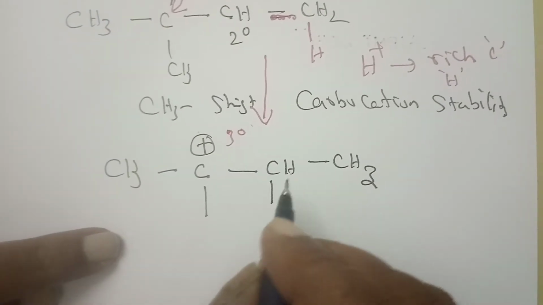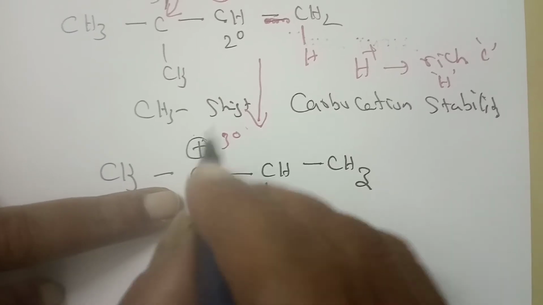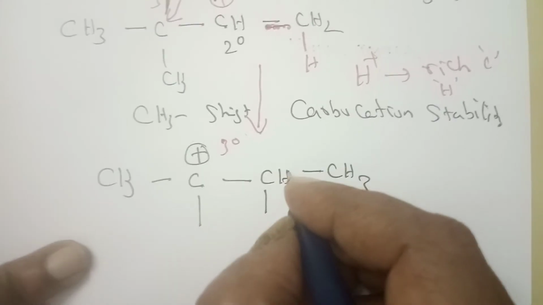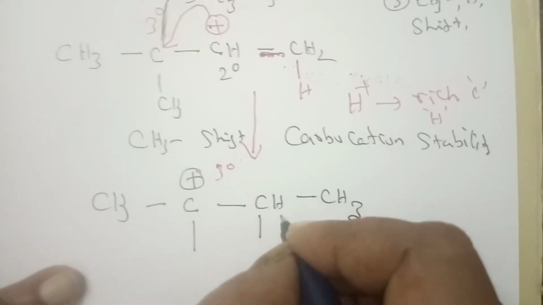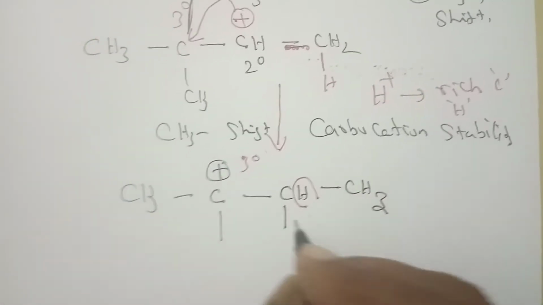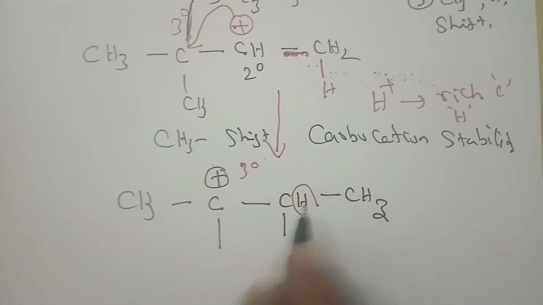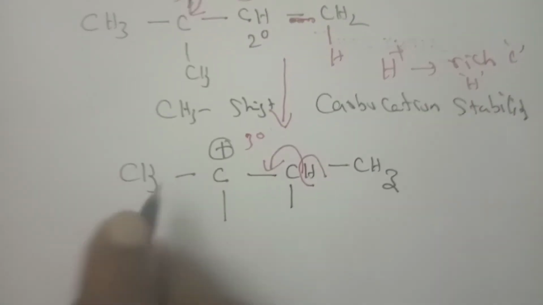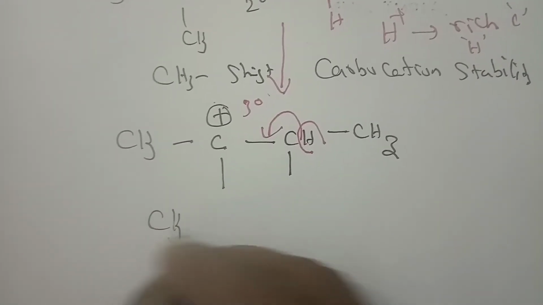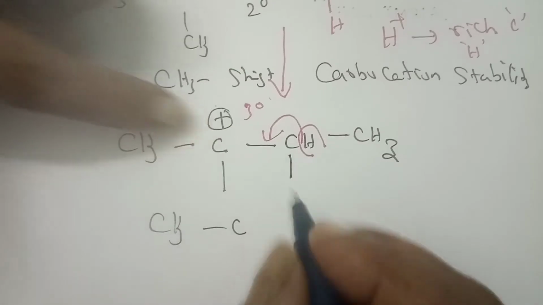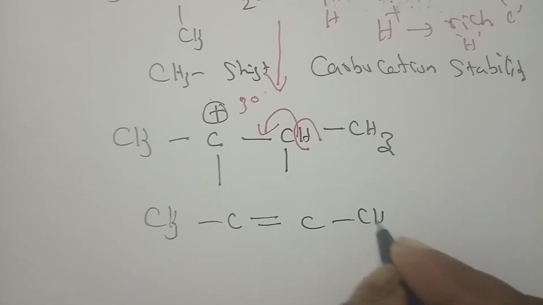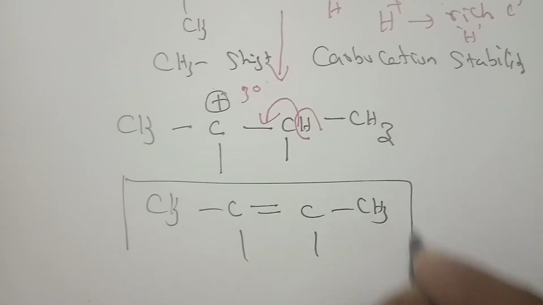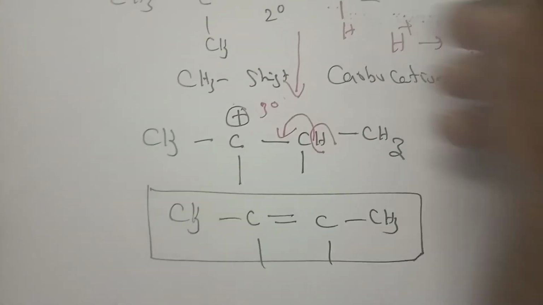Okay, now the next step is to get stability. This positive charge will be moving by removal of one hydrogen. So now this hydrogen is moving out and the bond has to shift. So the bond is shifting here. Now the product I am getting, let us write here: CH3, C, here C to C double bond, and C CH3. This methyl group exists as it is. That's all. Now this is the product I am getting.